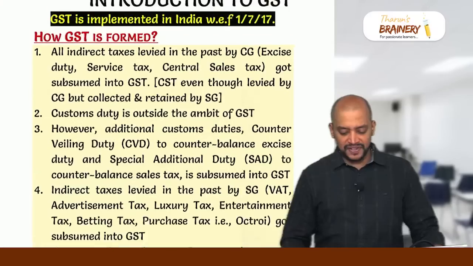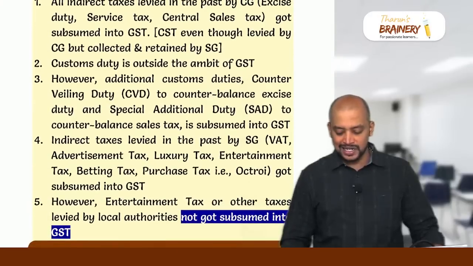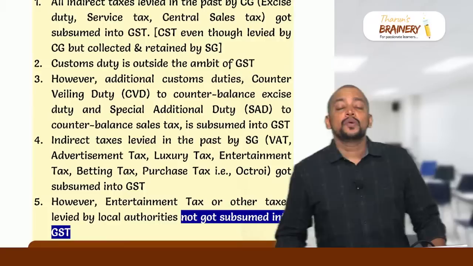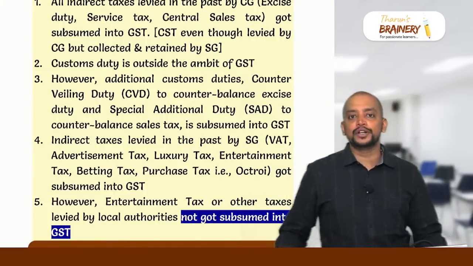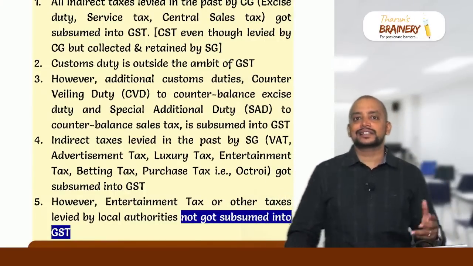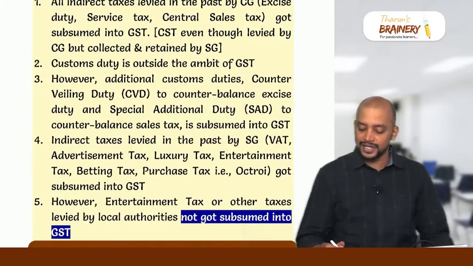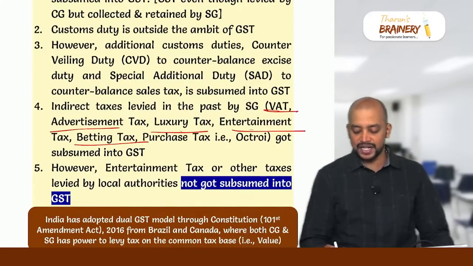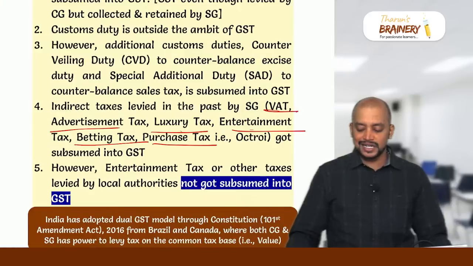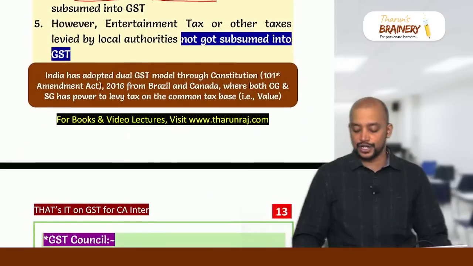In the first chapter, introduction to GST, we have to remember which specific indirect taxes of state government got subsumed into GST. A total of 6 indirect taxes levied by state government got subsumed: VAT, advertisement tax, luxury tax, entertainment tax, betting tax, and purchase tax. Indirect taxes levied by local authorities did not get subsumed.